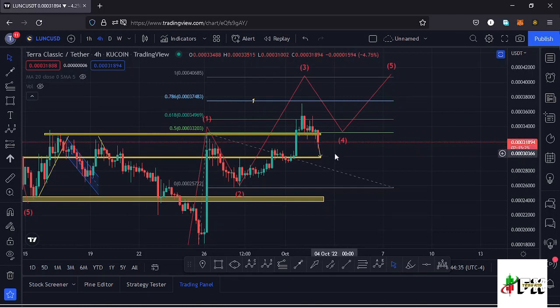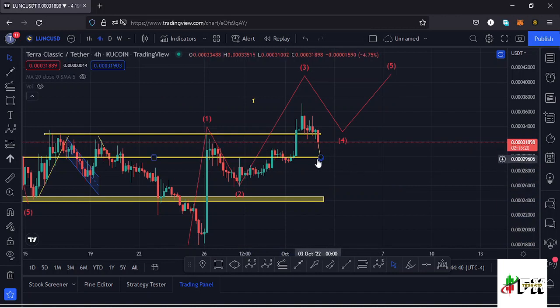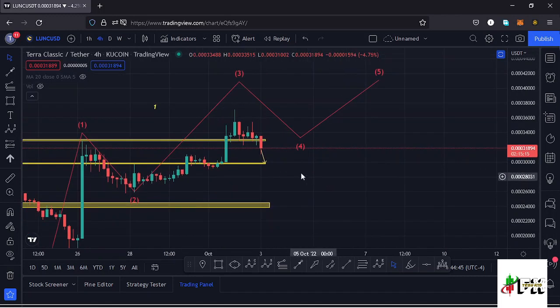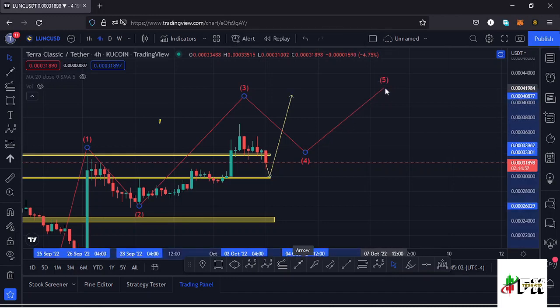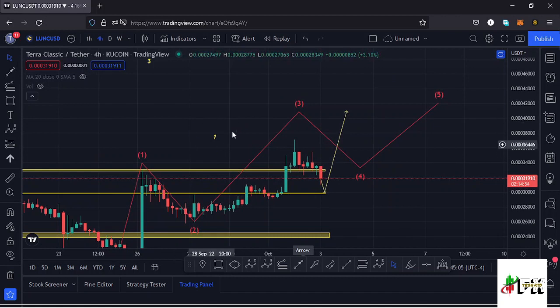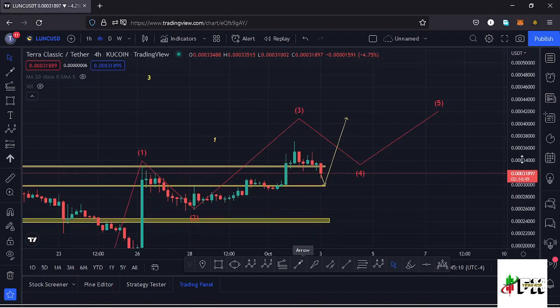And because we cannot just move to the upper side in a straight move, it's possible that we might get to that key area of support at around the $0.00029 mark, find support, and then the buyers can take over the market once more, continue pushing higher, make our high for that third wave to the upper side at around the $0.0004 mark. And once we see that high, then we can continue seeing lower prices in the formation of a wave 4, then continue pushing higher in the formation of a wave 5 to complete a higher Elliott wave count 1 within a wave 3. So let's be patient and see how that plays out, and I'll keep you updated.